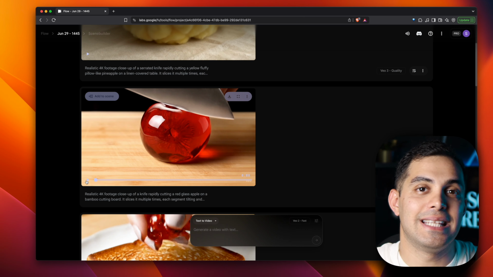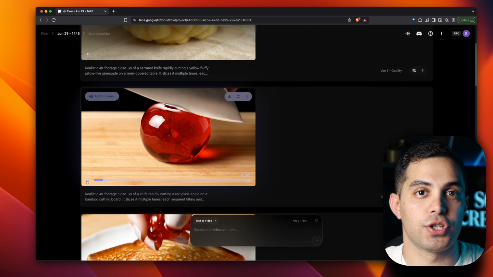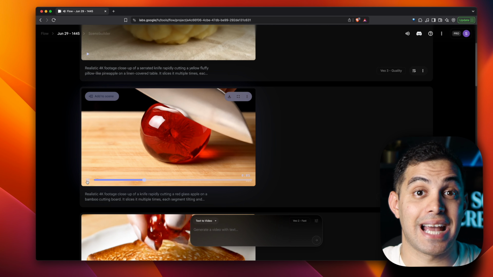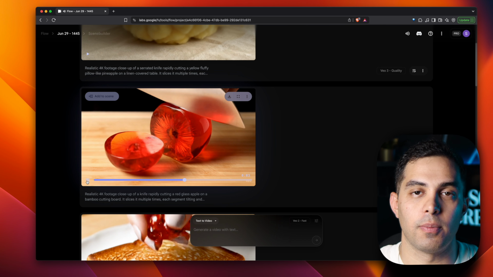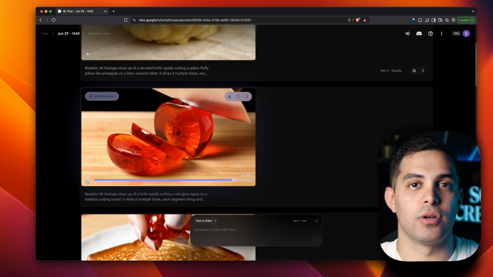This was created with the 20 credit fast option. But so you can see the difference between the fast and quality versions, I also created one using the same exact prompt but with the 100 credit quality option. And honestly, the difference is not that noticeable in this example.